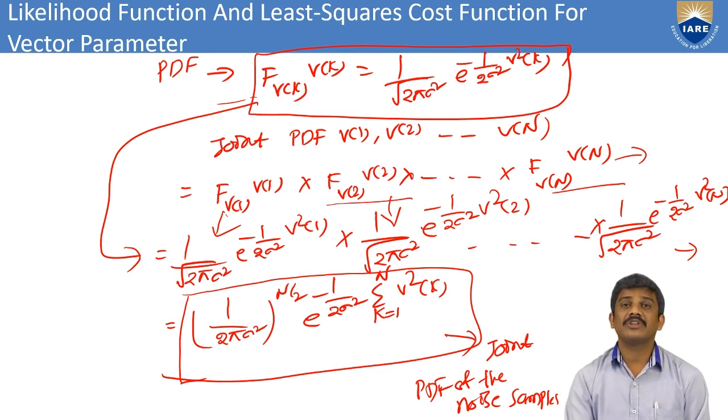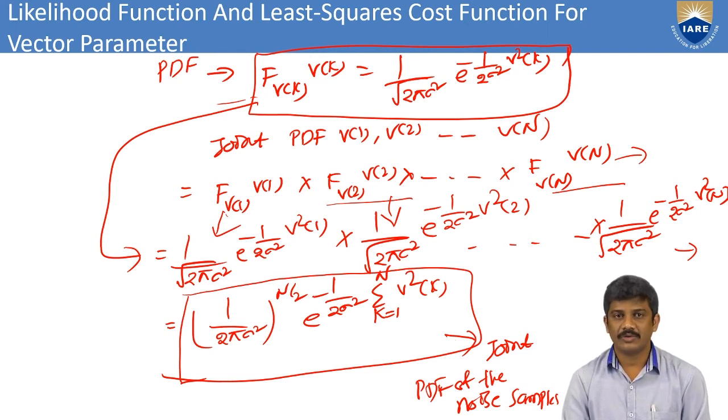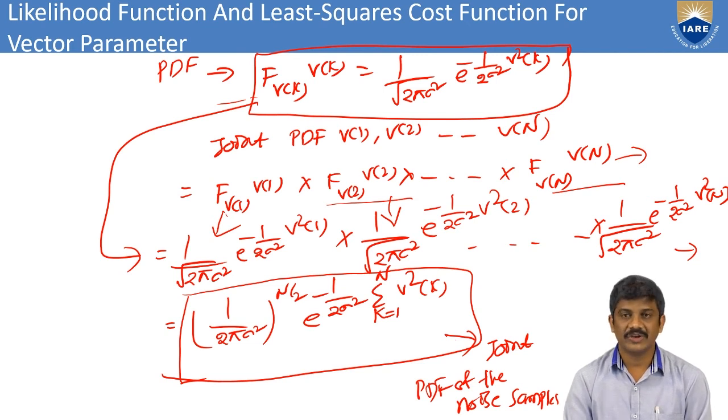Then I substitute the probability density function into this. That is 1 by under root 2 pi sigma square e power minus 1 by 2 sigma square v square of 1, multiplied by 1 by under root 2 pi sigma square e power minus 1 by 2 sigma square v square of 2, and so on for n sample values.